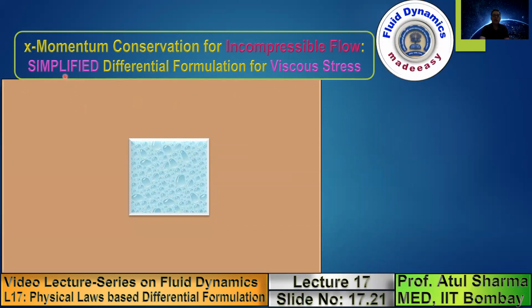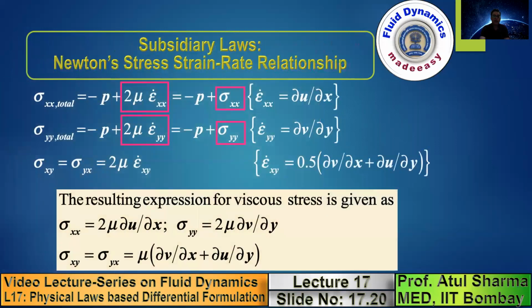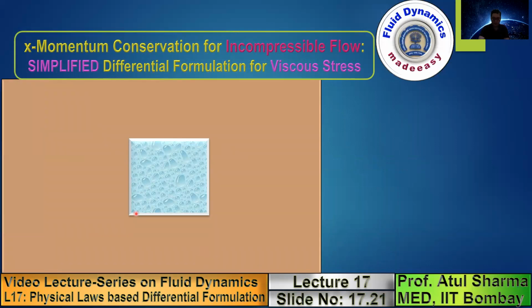In this slide, I am showing you the simplified differential formulation for viscous stresses for incompressible flow. In the previous slide, I showed you the expression for viscous stress. This is applicable for compressible as well as incompressible flow. However, this expression can be simplified for incompressible flow, as shown in the next slide.